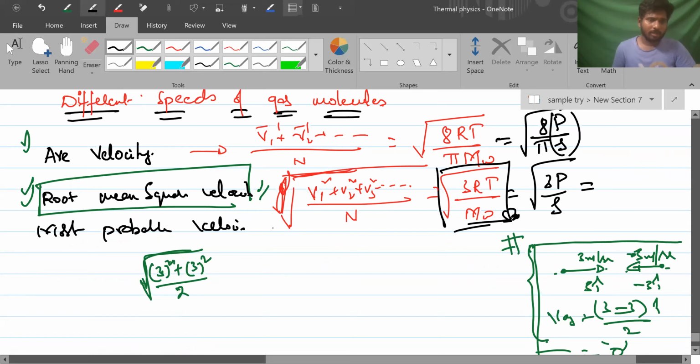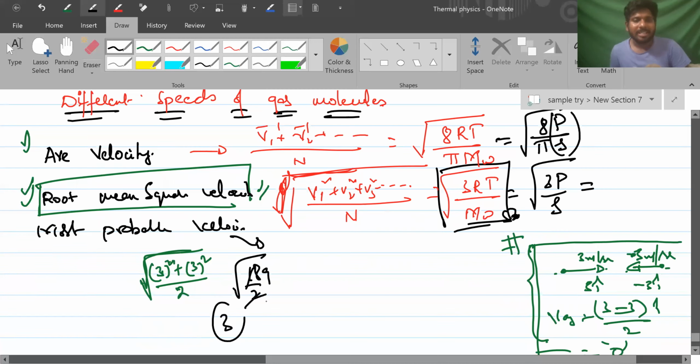And what about most probable velocity? It's not root mean square velocity that you see. Square plus mean square, that is what? 18 by 2. 18 by 2 is what? 9. Root of 9 is what? 3. Is it properly representing? Almost. 3 meter per second.